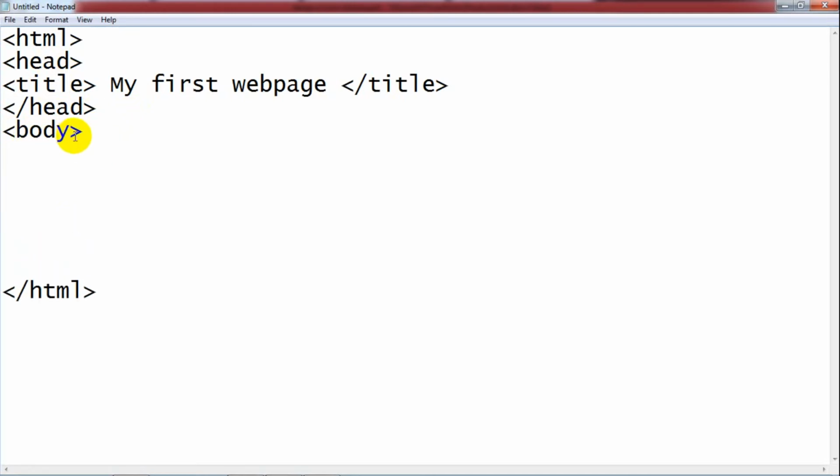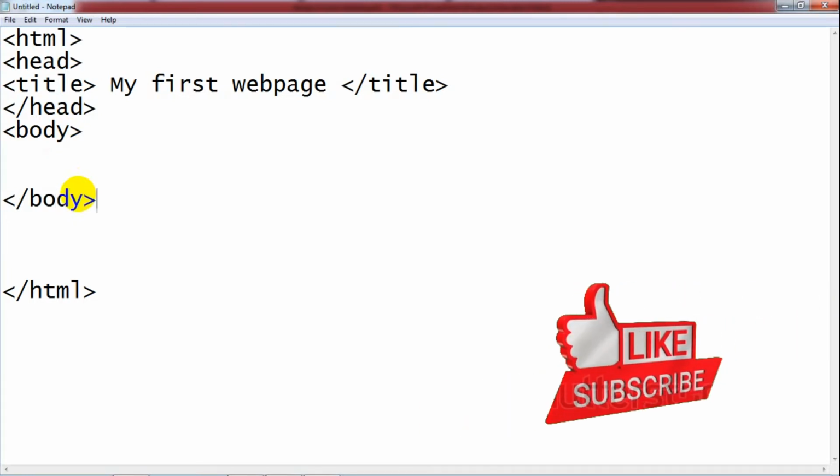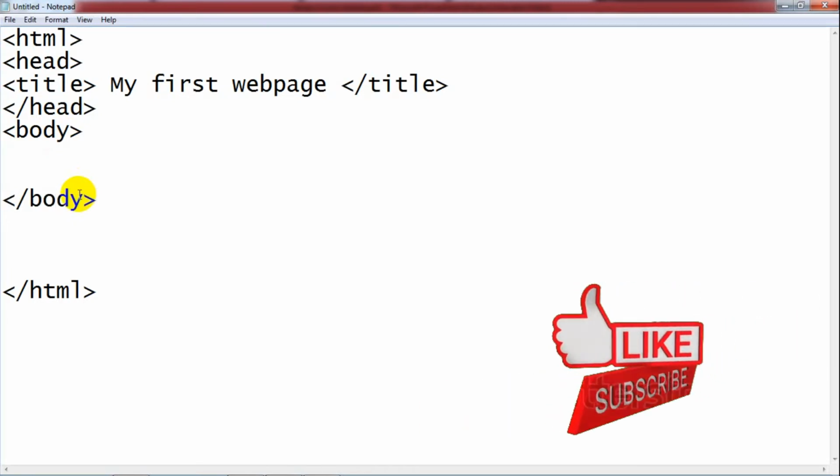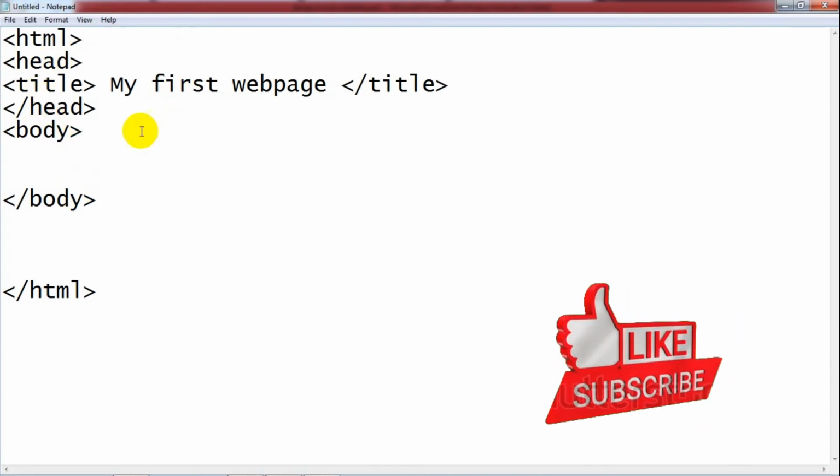That is the starting tag, and that is the ending tag. Always starting tag without slash and ending tag with slash, keep in mind, right? So that is the main page of your website.